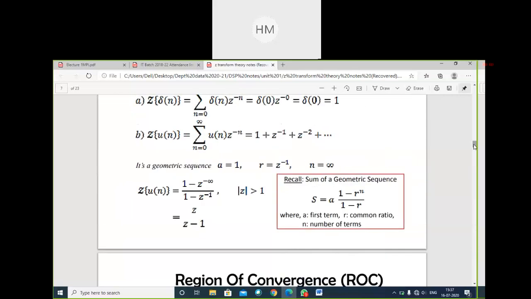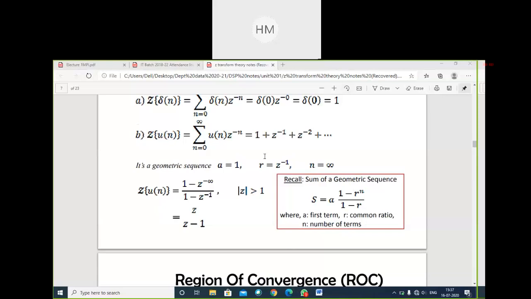See, students, write down one example. I will dictate, write down in your copy and find the Z transform. Who left in between the class? Write down x of n.